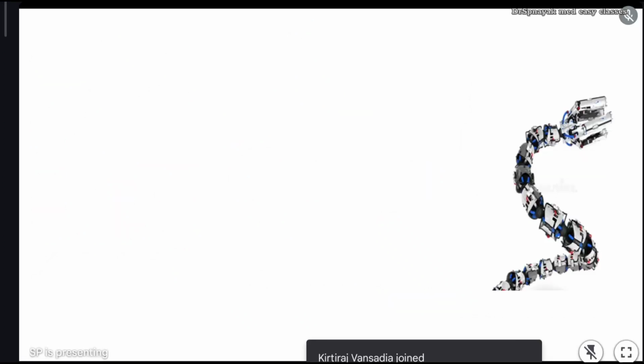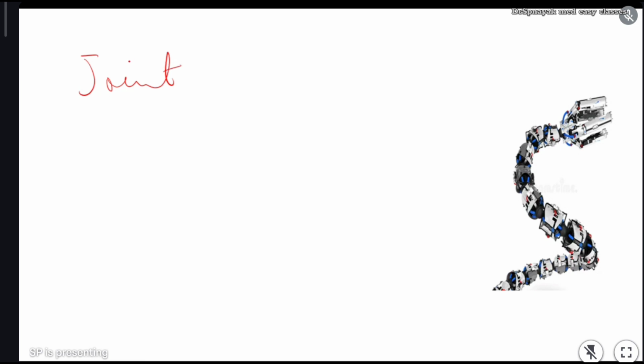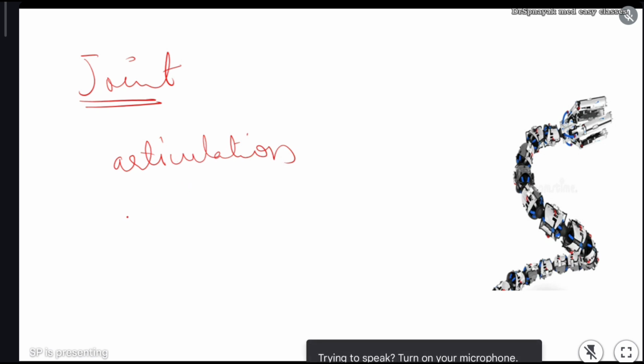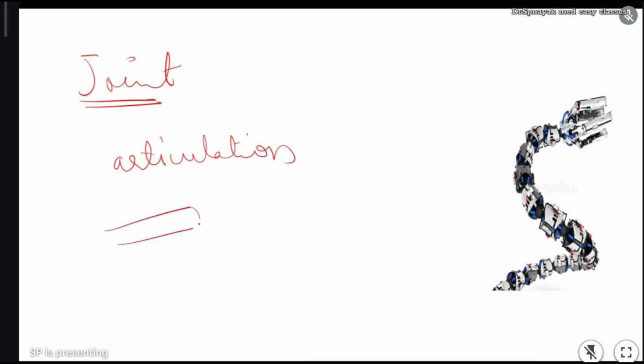See, how do you define a joint, or what do you know about a joint? Joint का meaning क्या है? See, joint is something which is articulation. Articulation means junction. Joint is the articulation between one bone and the other bone.